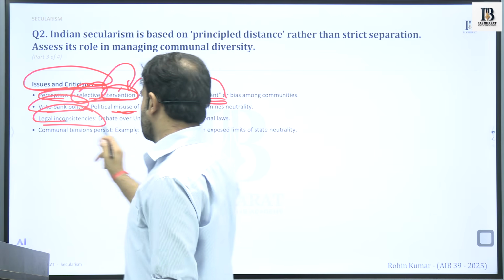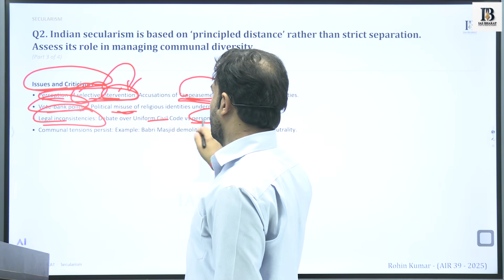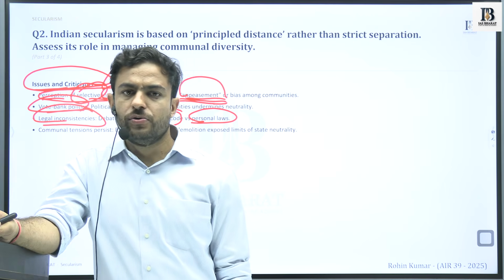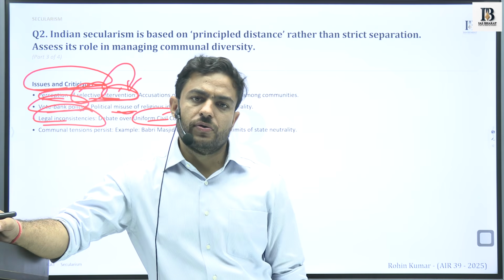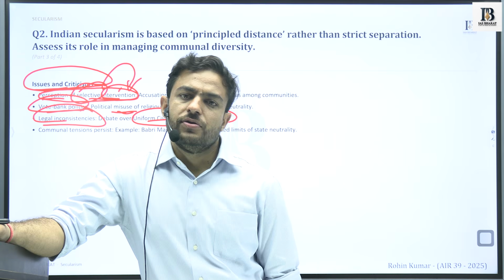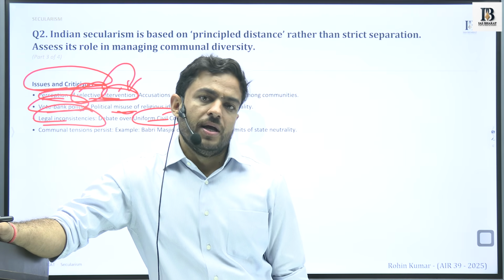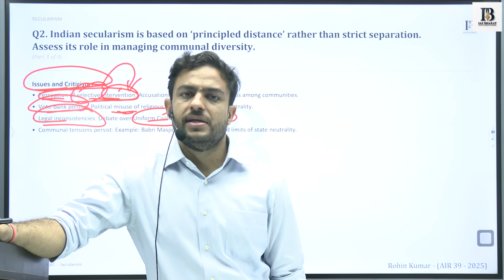Legal inconsistencies. This is a big debate that goes on, that we have included in Article 44 of the Constitution that the Uniform Civil Code would be made applicable across the country. But there are still debates going on.